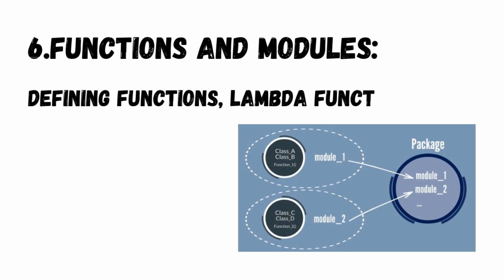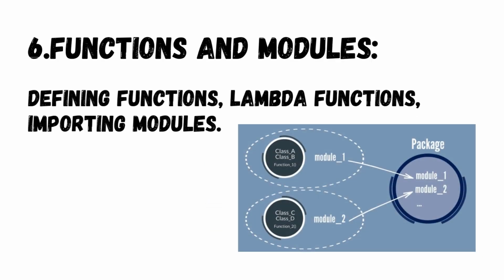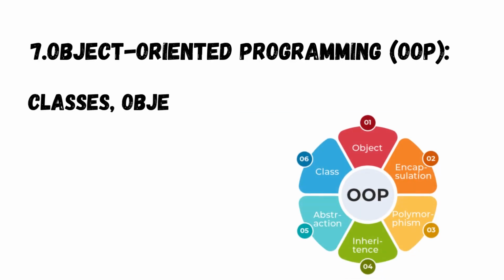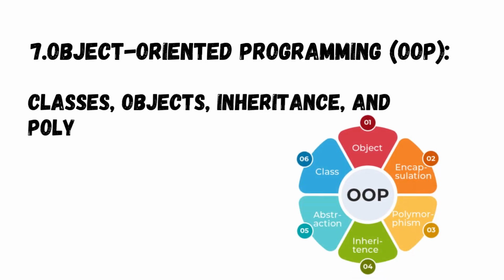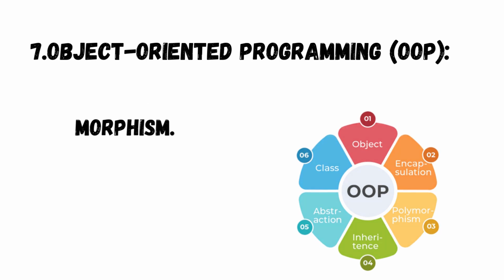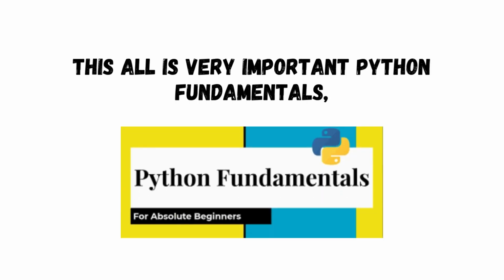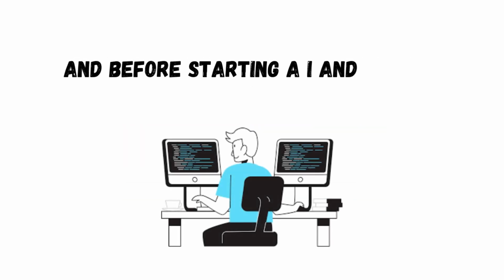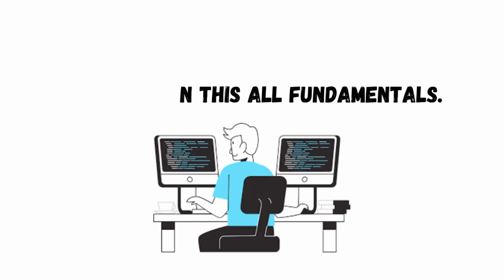Functions and modules: defining functions, lambda functions, importing modules. Object-oriented programming, OOPs: classes, objects, inheritance, and polymorphism. This is all very important Python fundamentals, and before starting AI and ML you should learn all these fundamentals.